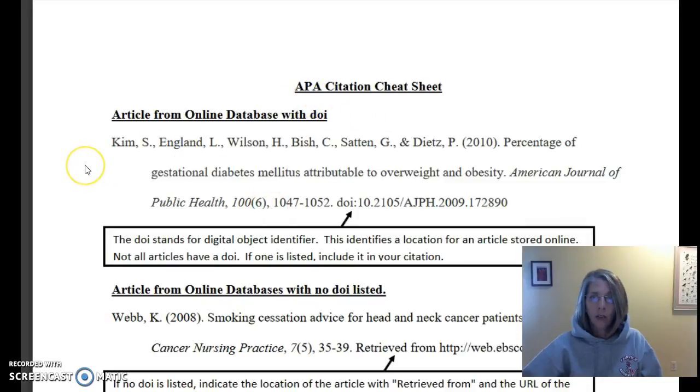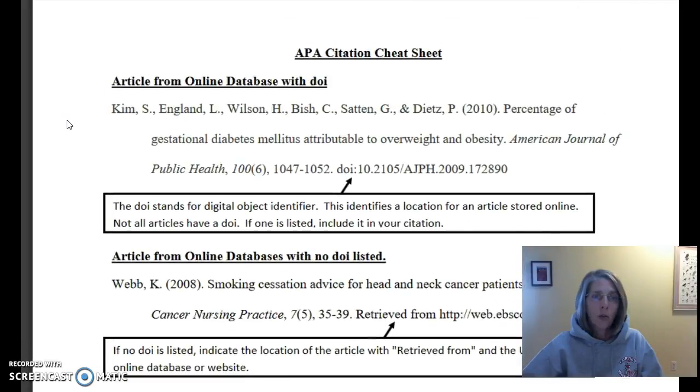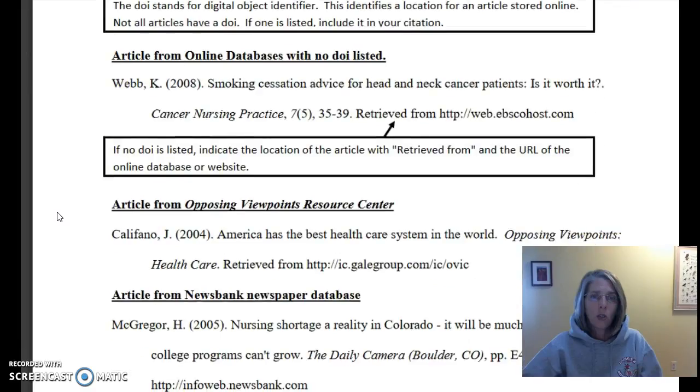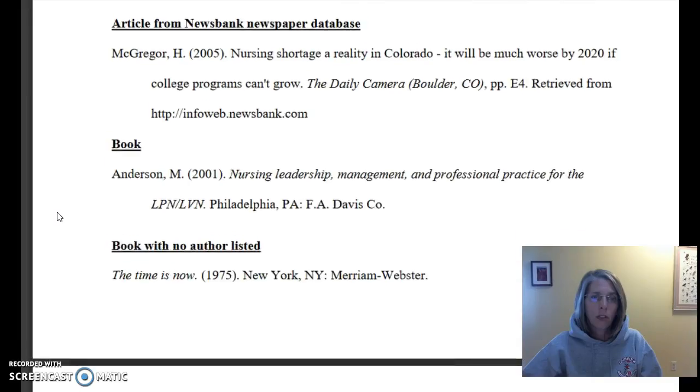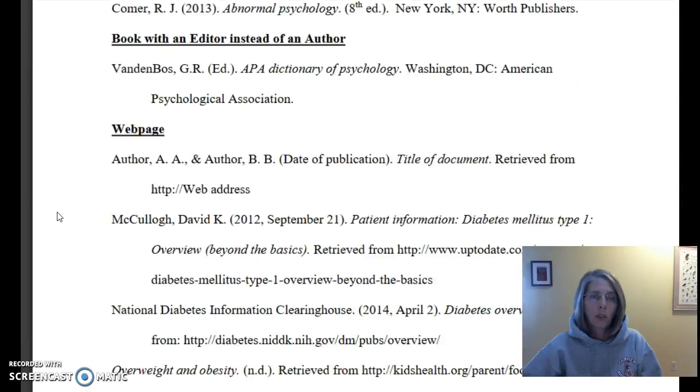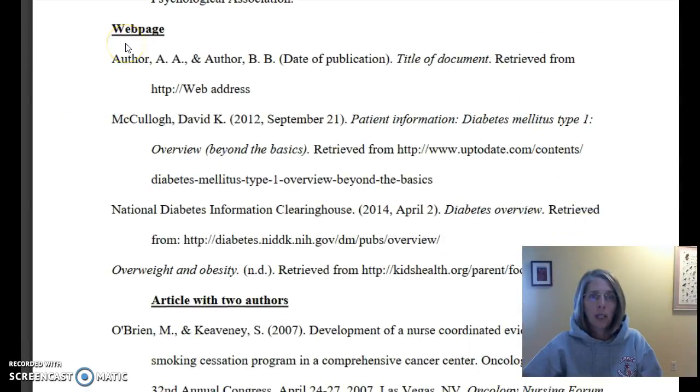And it has a lot of different types of work that one might be creating references for. So they say citation here. For APA, we call it references. So if we scroll down, just to let you know for the future, these are for the online database. You can use that for your third reference. But right now we're looking for the web page. Here it is, web page.